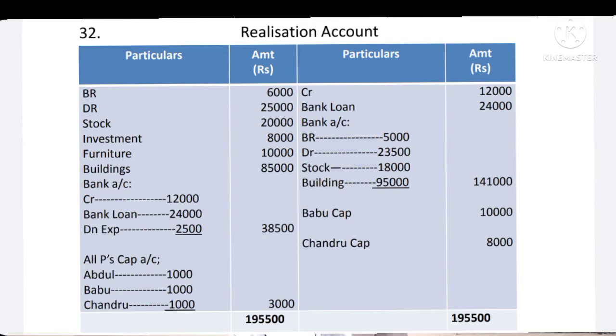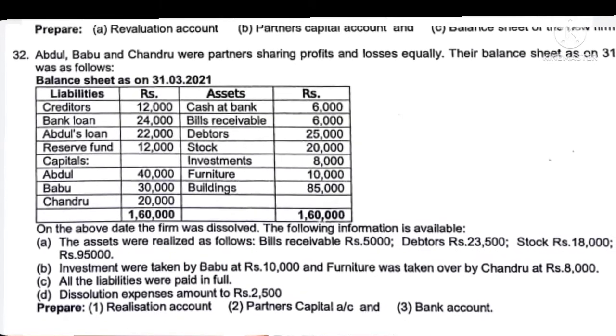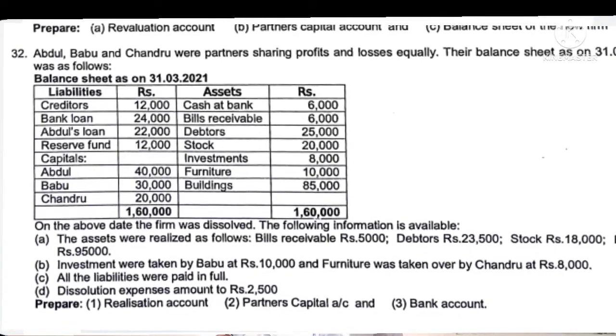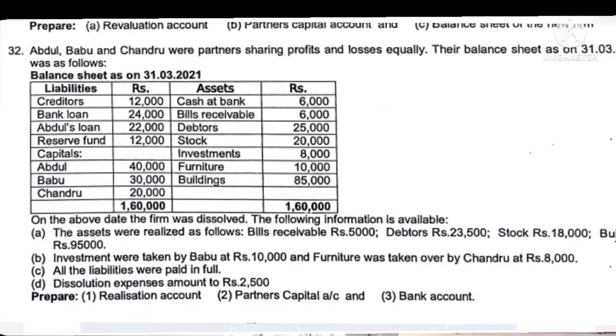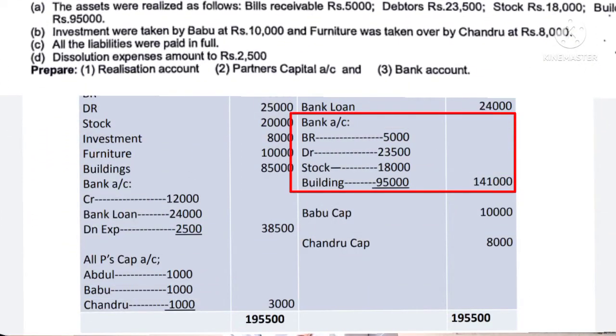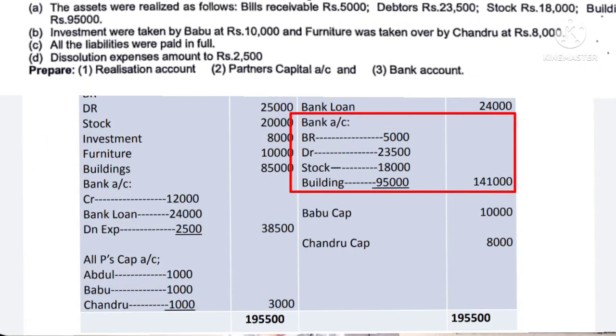And thereafter, here information is given how much amount is received from different assets that we have to record in the bank account as well as in the realization account. Here, cash comes into the business, so therefore we have to debit the bank account and credit the realization account. It is better to first record on the credit side because we get the list of the assets of the firm on the debit side in the realization account. So it would be easier to compare whether all the assets are sold or not.